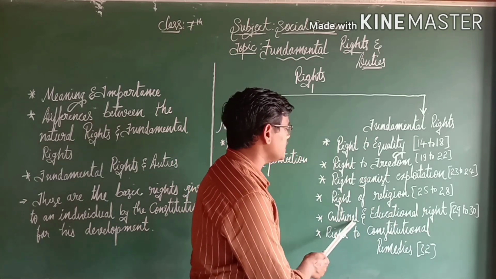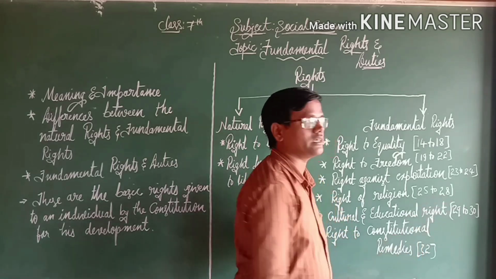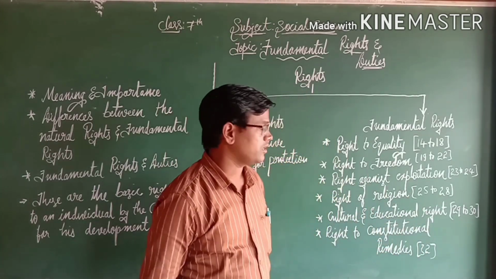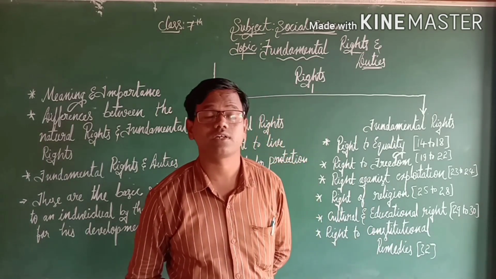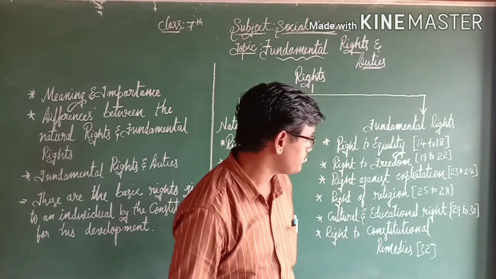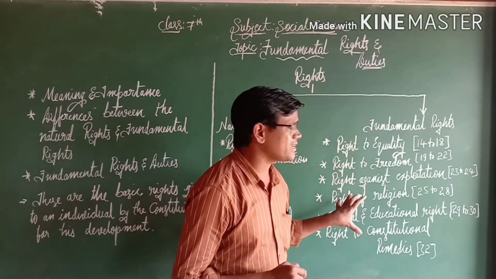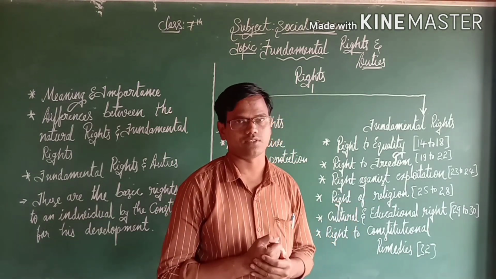The next one, cultural and educational rights. Articles 29 to 30 explain the cultural and educational rights. And the last one, right to constitutional remedies. Article 32 explains the right to constitutional remedies. So these are the 6 important fundamental rights given to a citizen.